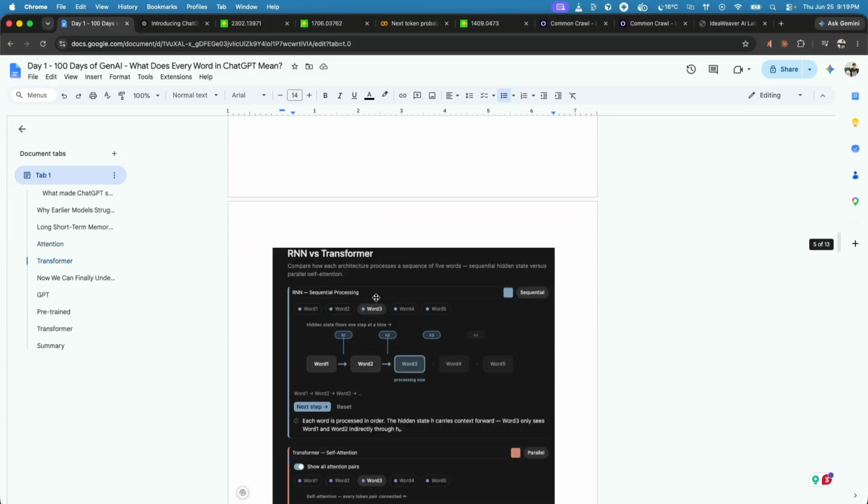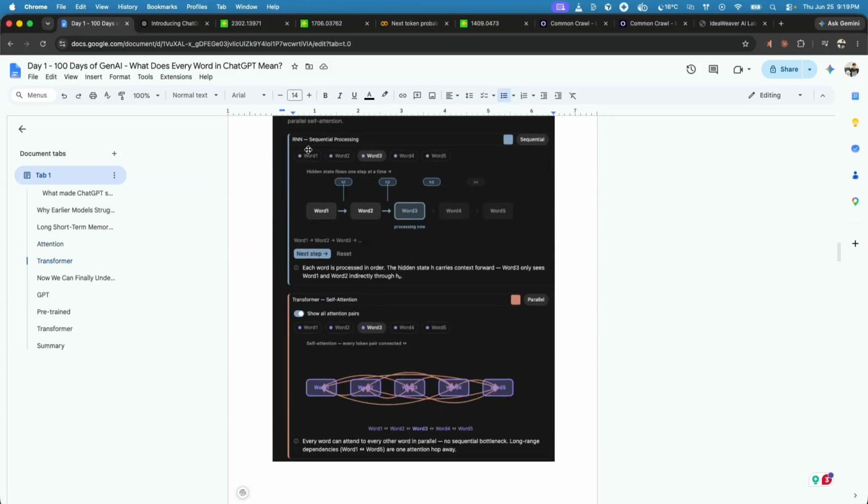Like I mentioned earlier, in earlier neural networks, for example RNN, instead of reading everything at once, it reads word 1, then word 2, then word 3. What the transformer does is process all words in parallel, and at the same time it learns the relationship between them using something called self-attention.